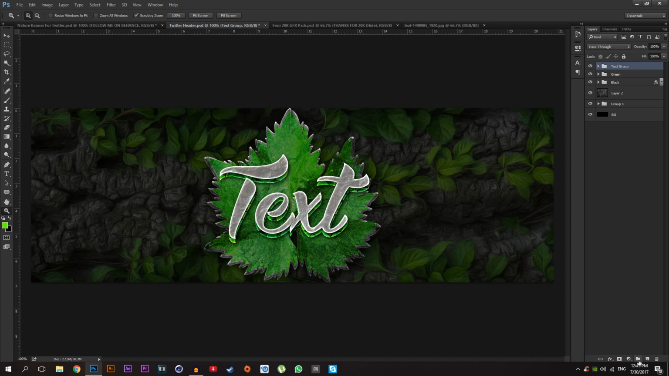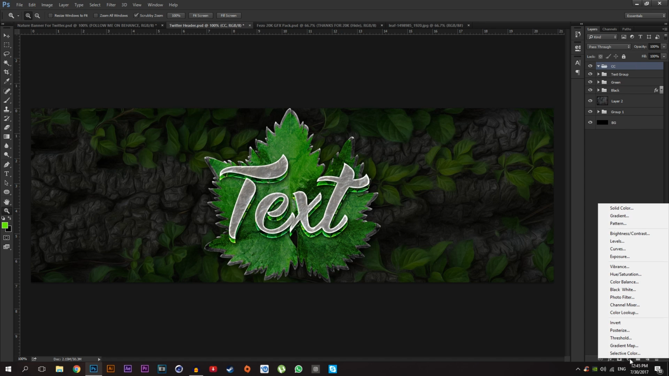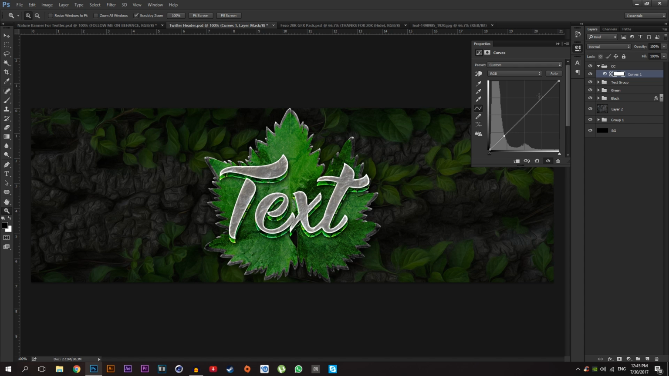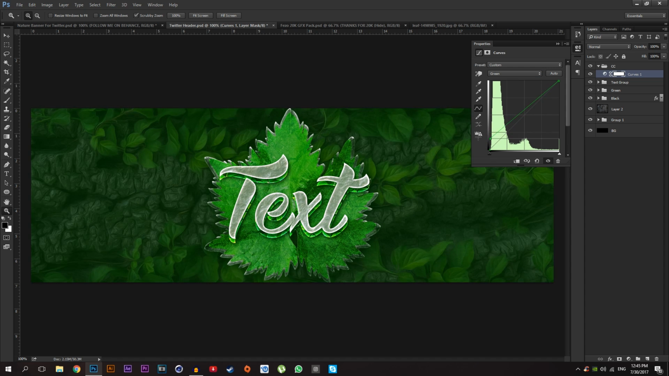Then I'm going to add a new group, name this color correction, and go to this icon again, select, let me see, curves, and make 2 points on this line and make the first one a little bit down and the second one a little bit up, just like that. Switch the RGB mode to green, and using this 1 point, just drag it a little bit up. It gives the nice green color, as you can see. Just drag it a little bit up